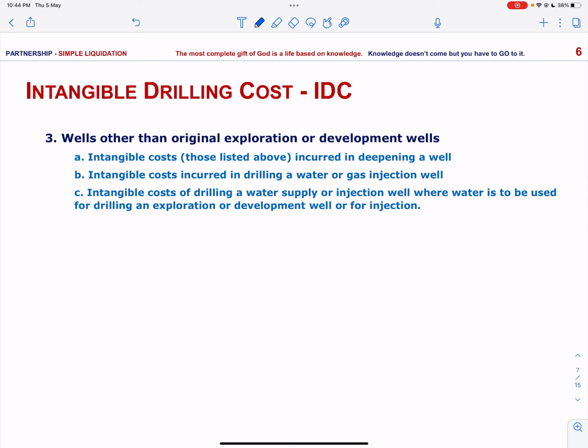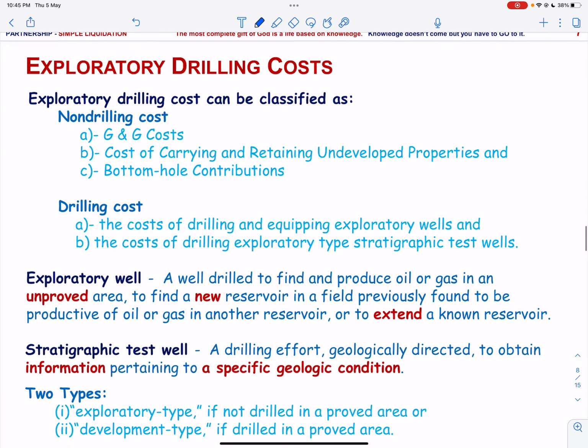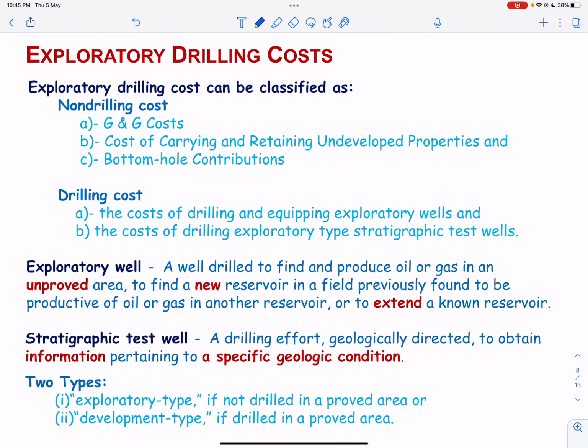This is the list of other types of wells for which intangible drilling cost is incurred. Let us now talk about exploratory drilling cost. Exploratory drilling cost can be classified as non-drilling cost. That includes G&G cost, cost of carrying and retaining undeveloped properties, and bottom hole contributions.